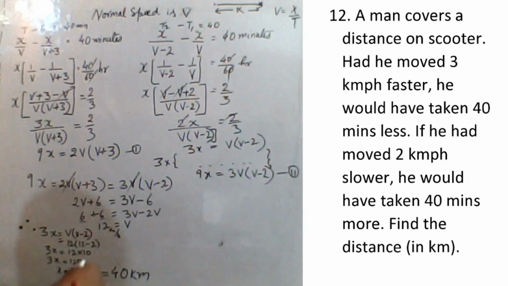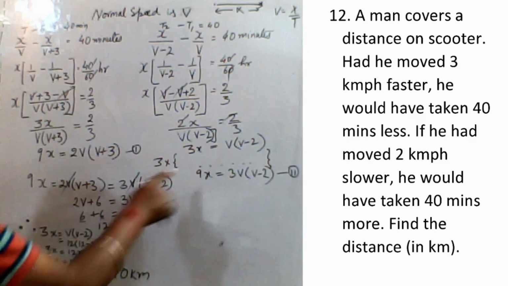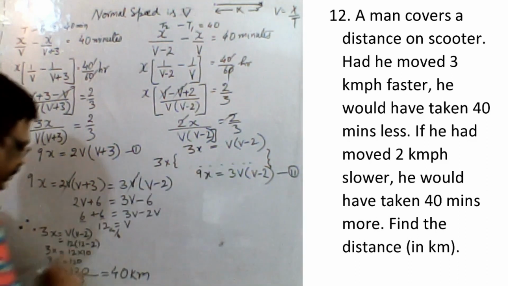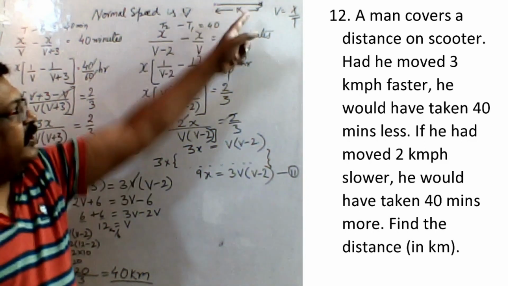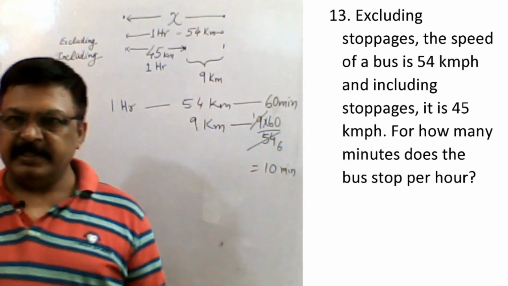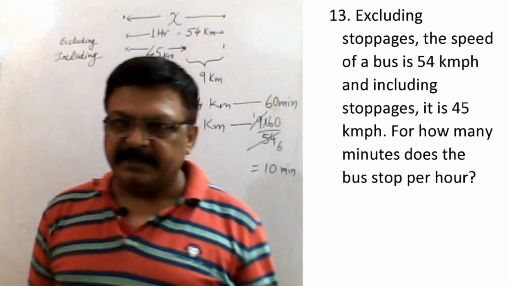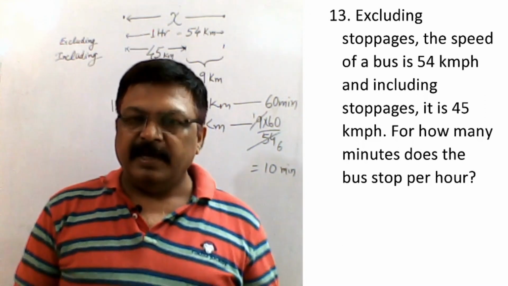Now you got the value of V. So you put the value of V here: 3x is equal to V minus 2. In place of V you put 12. You will get 3x is equal to 12 into 10, so 3x is equal to 120. X is equal to 120 by 3, which is 40 kilometers. So the distance from here to here is 40 kilometers.